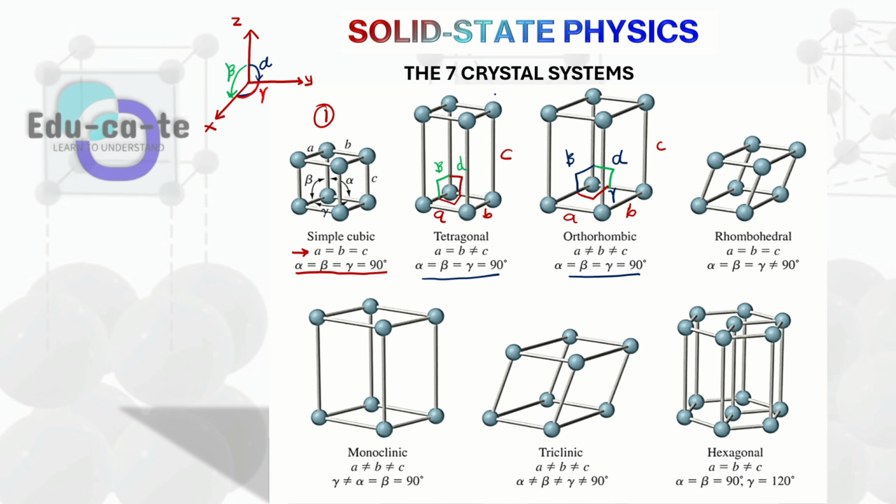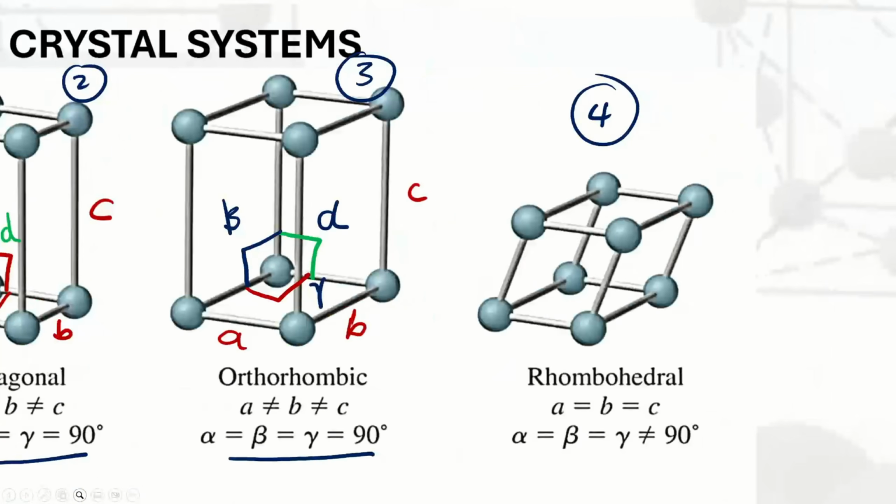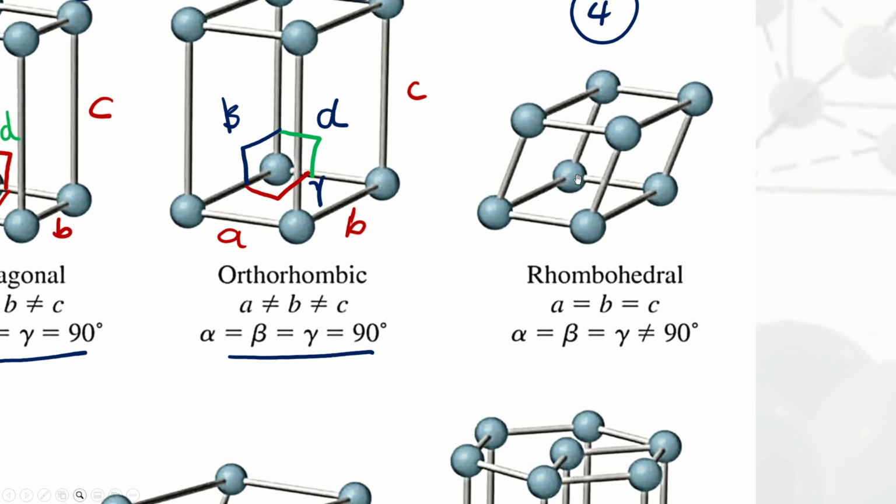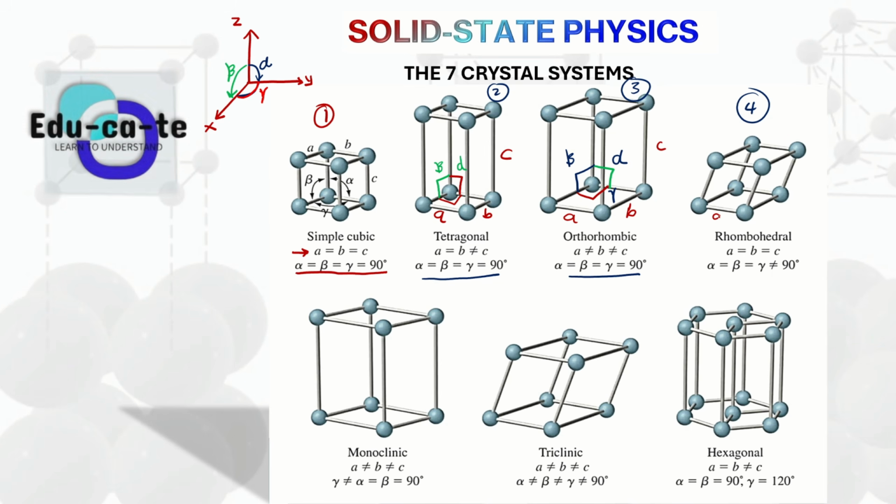But when you look at structure number 4, it is the rhombohedral. The rhombohedral structure has equal sides for the length, the breadth, and the height. All of them are equal to one another. Almost like a cube, because remember that for a cube, the length, the breadth, and the height are all equal to one another. So it means that the distance we find between the atoms here at the base, the distance in this other dimension, and the height, are all equal to one another, just like in a simple cubic.